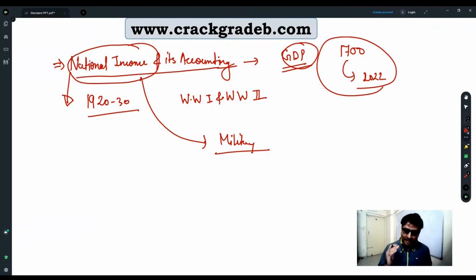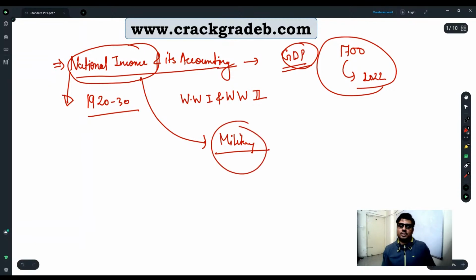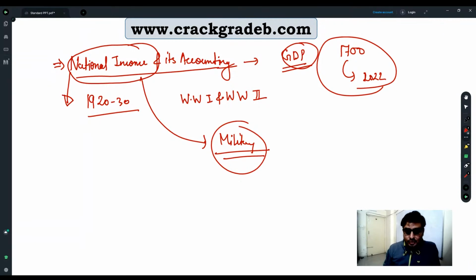Military people, especially senior military generals, were interested to know about the national income of a country. Especially in Britain, France, and the US, they were more interested. Now the question arises: why were military generals interested in national income, especially during the interwar period?